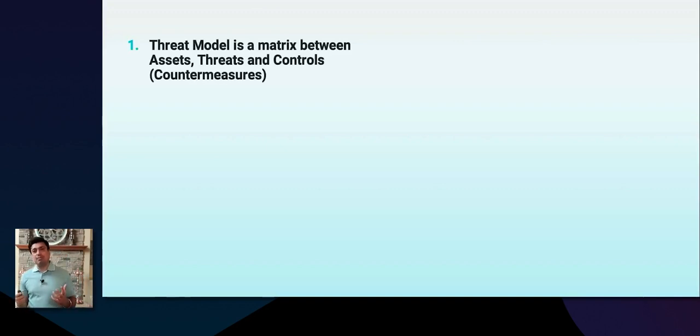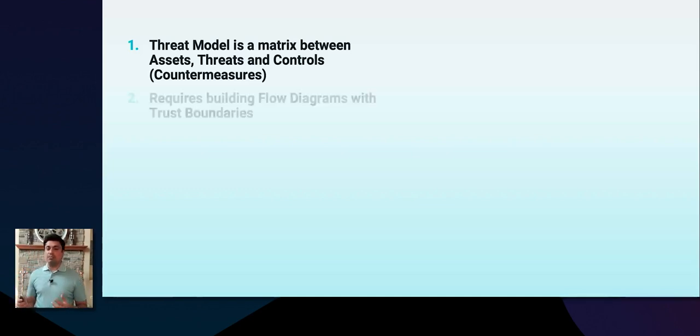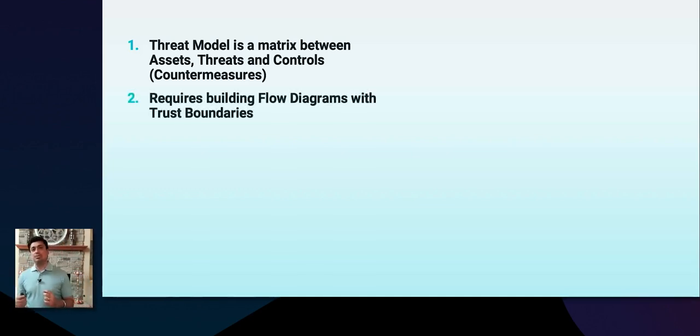Now, threat model, right? So how is threat modeling performed? Essentially, a threat model is nothing but a matrix of assets, threats, and controls, or countermeasures. So in the context of a cloud environment, what are the assets? These are your compute, network, storage resources, and other resources that you build or provision using technologies like Terraform. The threat modeling process requires you to build flow diagrams and also identify trust boundaries and build them.